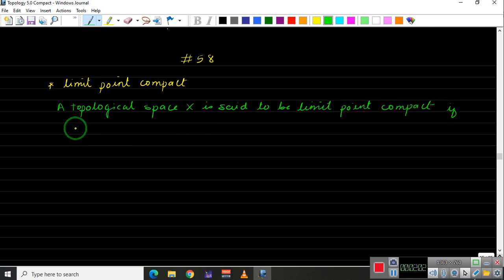if this condition holds. So if every infinite subset, because if you have a finite set then it has no limit point, that we have already proved in the previous videos.